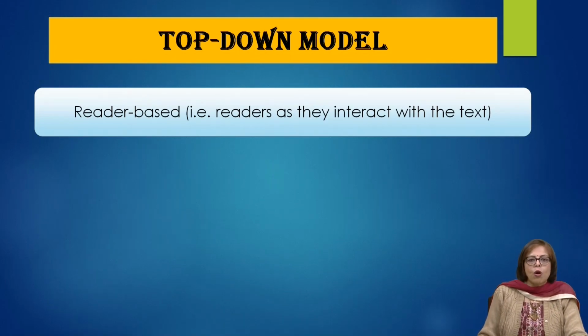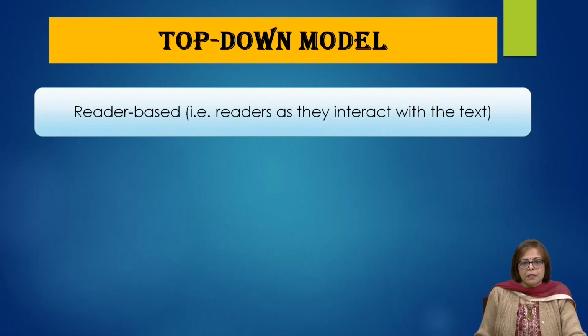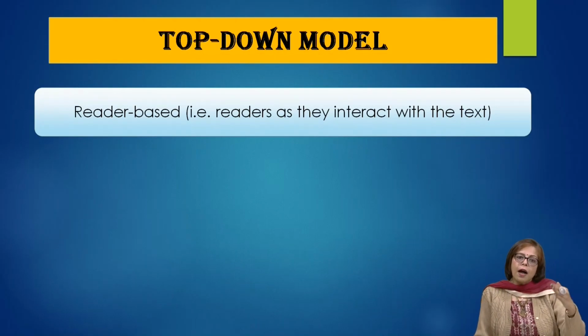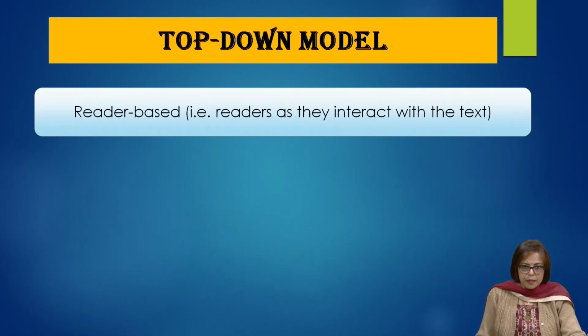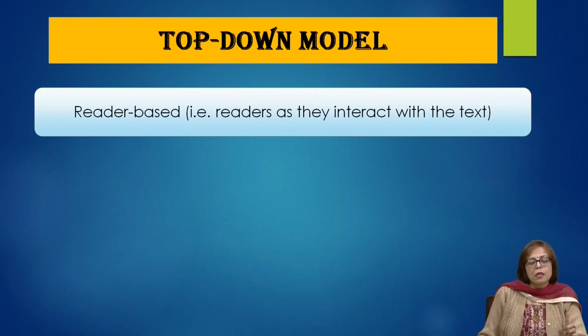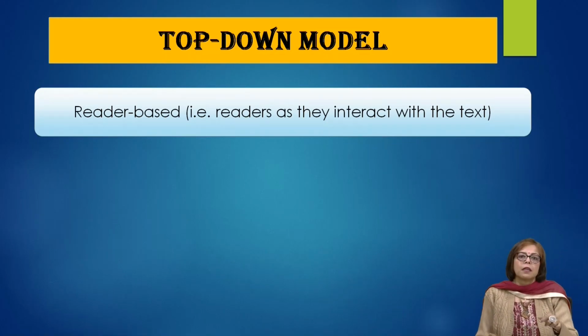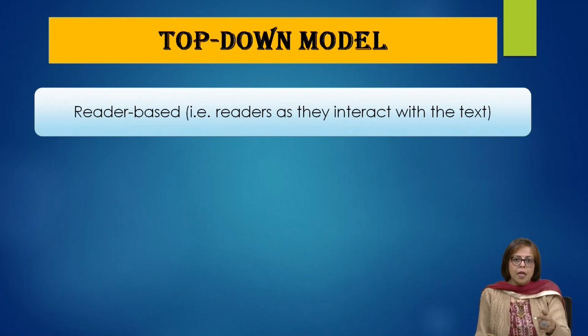A top-down model is more reader-based. The bottom-up model was more production-based: what is said, making sense of that. But a top-down model is more concerned with the receiver. What is it that the receiver has in mind? What knowledge does the receiver come with when the person interacts with the text?